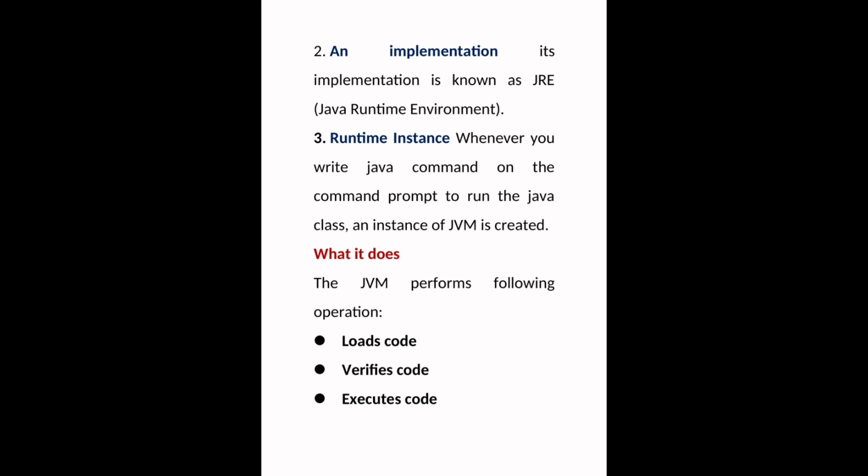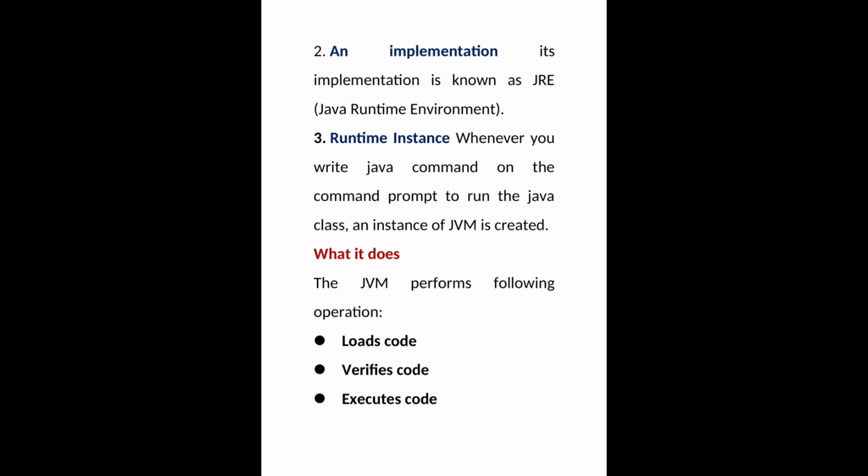For execution or run, we write the command: java space class name. So then JVM creates the runtime instance. Then we can take the output of the program. This is the process. Later we can explain the runtime phases of Java Virtual Machine in detail.